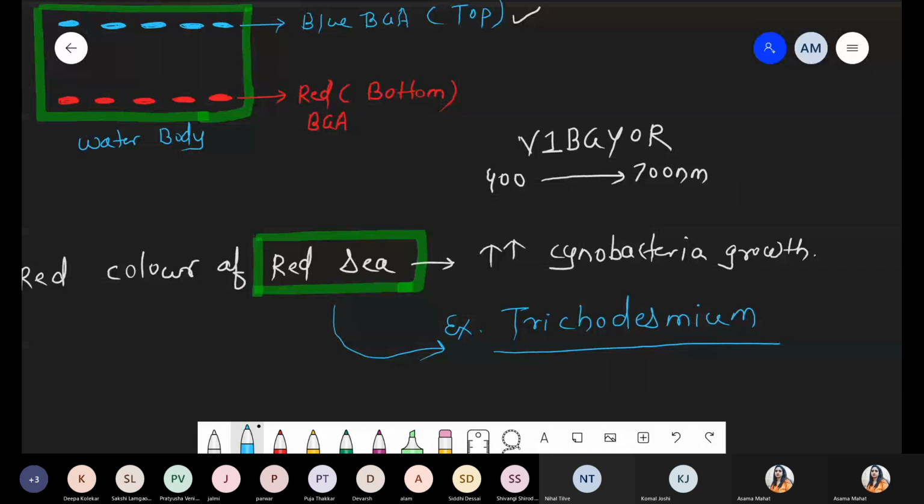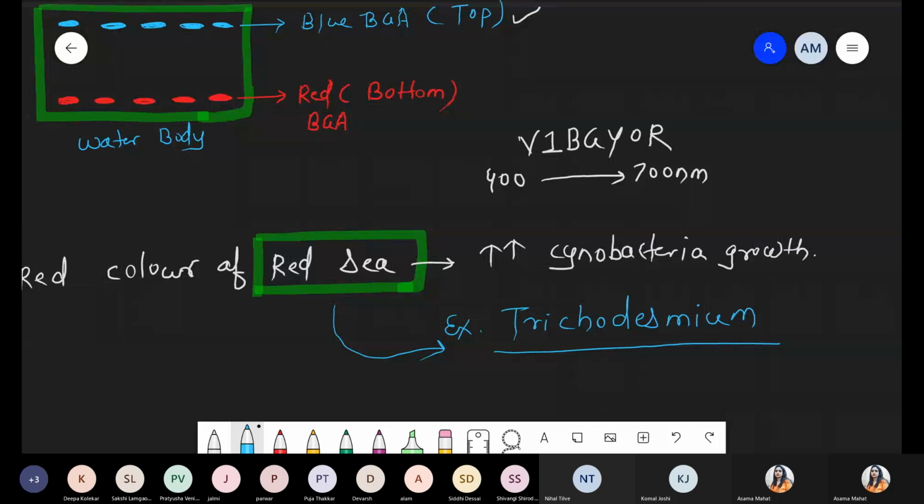Here we are talking about the presence of the Red Sea color. It is rich with red, converted into red color. Why? Because of excess growth of cyanobacteria, and you know very well why cyanobacteria have red color: red color pigments are more. So this is the simple phenomenon of red color of the sea, called the Red Sea due to BGA. Got it? We will discuss red flagellates in Protista.